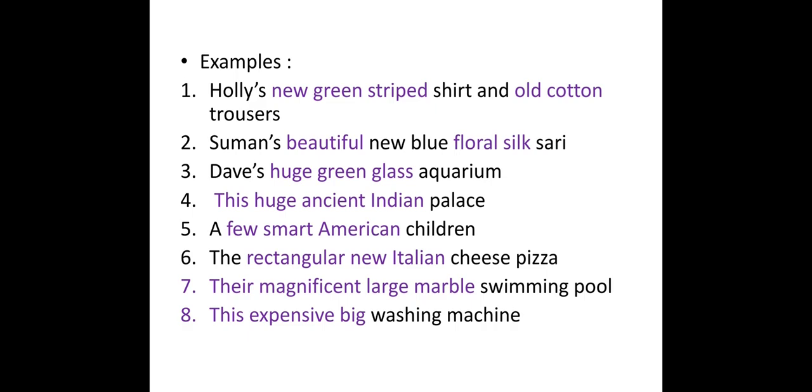5. A few smart American children. 6. The rectangular new Italian cheese pizza. 7. Their magnificent large marble swimming pool. 8. This expensive big washing machine. So here we have seen the explanation of chapter 3, adjectives.